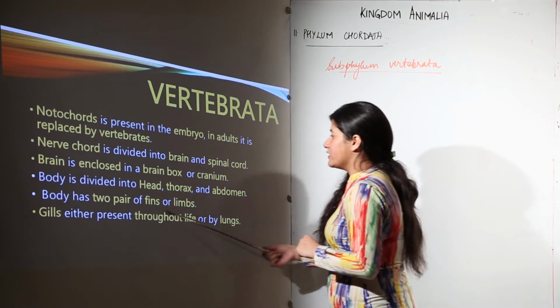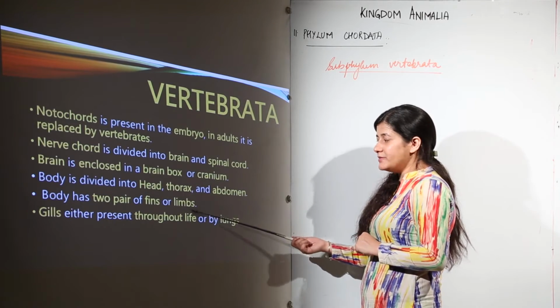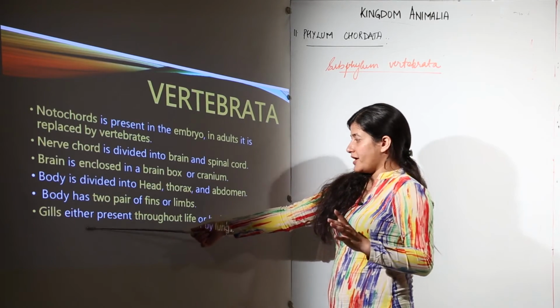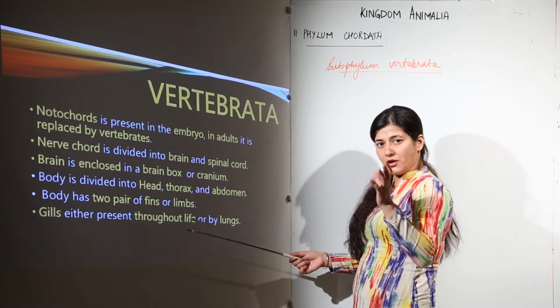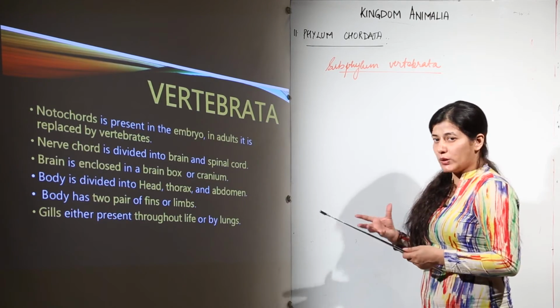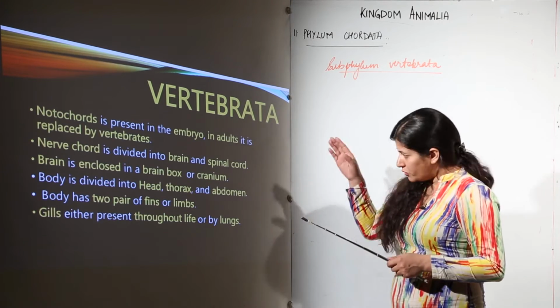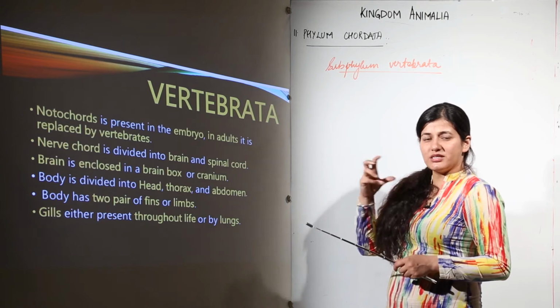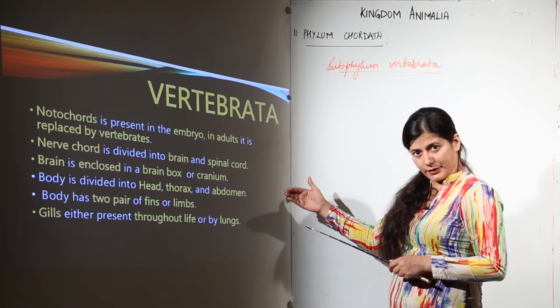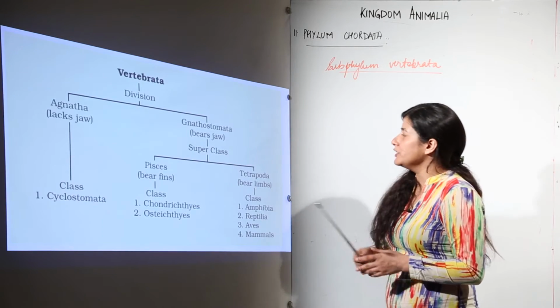The body has 2 pairs of fins or limbs. The fins could be replaced by limbs. The gills are either present throughout life or they are replaced by lungs in the case of terrestrial vertebrates. Now these are the basic characteristics. We would come across these characteristics when we study the classes which fall under Vertebrata. Now let us see the further classification.